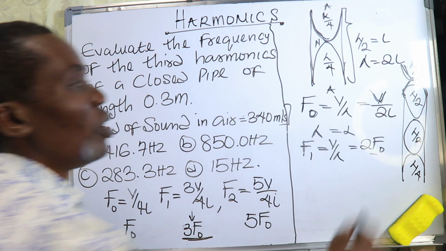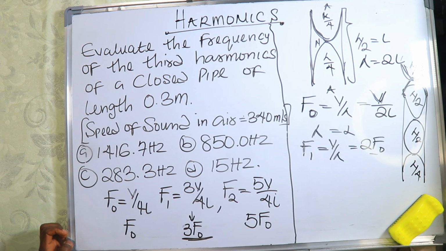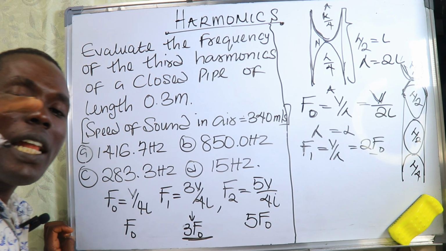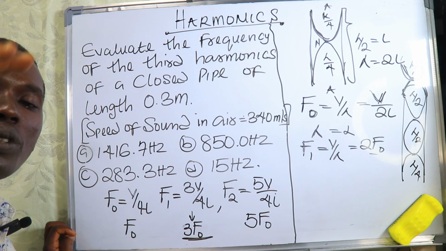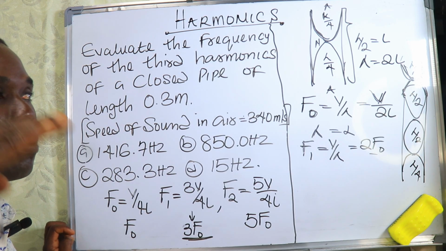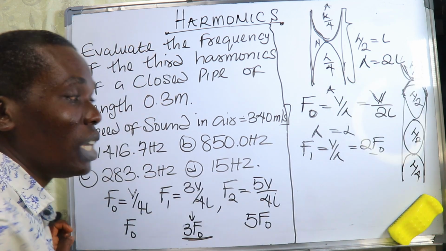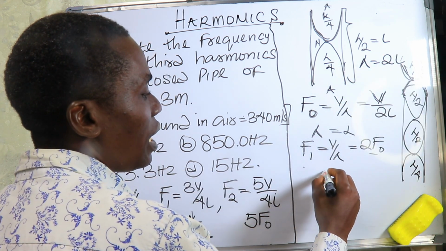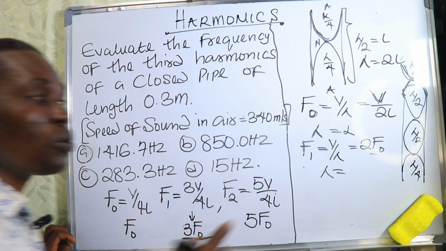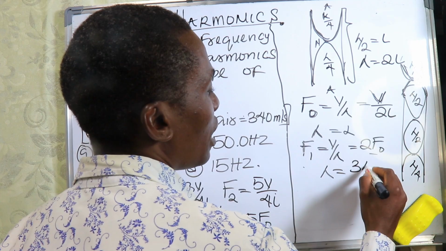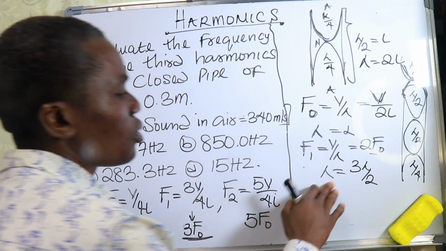The next one now, this one will dey complete, then we'll get another one up, because that antinode at the maximum amplitude, and it will always be open at both ends for open pipe. So if you add this one, add this one, add this one, add this one, our next harmonics, our lambda will be equal to, if you add this one will give us what? 3 lambda divided by 2. And wetin the length will give us.